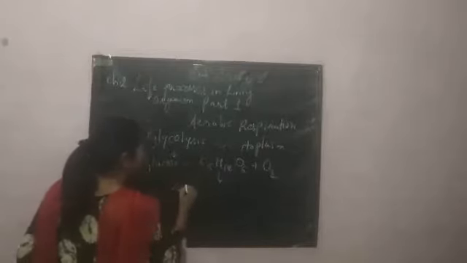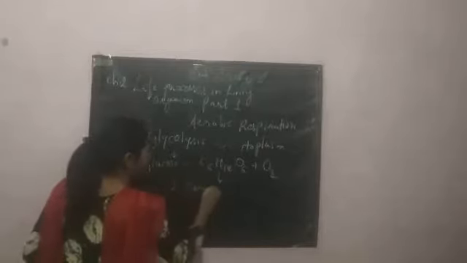Whenever the glucose combines with oxygen, it will result in the formation of two molecules of pyruvic acid, two molecules of NADH2, two molecules of ATP, and two molecules of water.